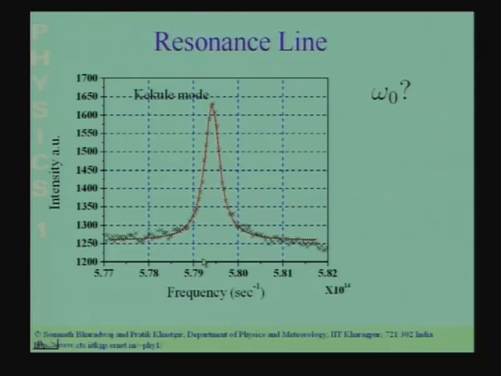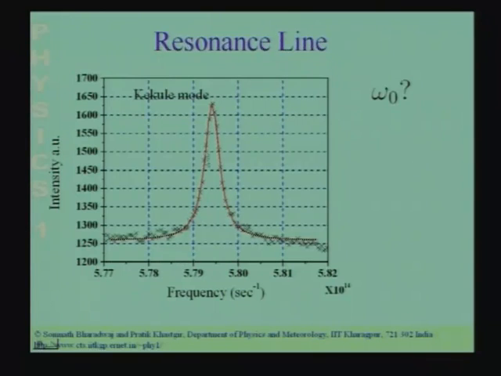So this shows you the Kekulé line. The Kekulé line refers to the stretching mode of benzene. Here the carbon atoms move away from one another, and then they come towards one another. This is called the stretching mode or the Kekulé mode, and this shows you the spectrum in detail. The point which I wish to make here is that if you look at the spectrum, you can immediately recognize that it is a Lorentzian.